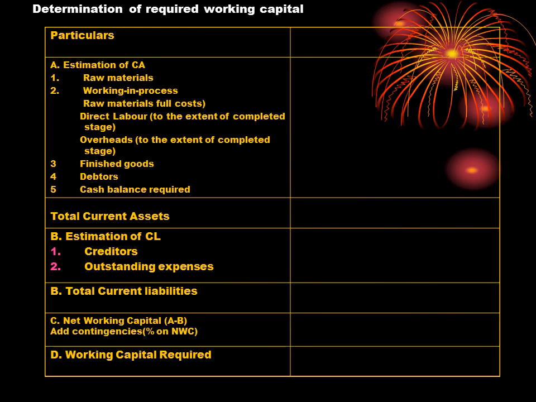Now, the determination of required working capital. This is the chart. We determine the requirement of working capital where the current assets are mentioned in point A, like raw material, work in progress, finished goods, debtors, and cash balance, which means the total of current assets. And in point B they have mentioned the estimation of current liabilities, like creditors and outstanding expenses, which is the total current liabilities. The net working capital can be identified by A minus B, that is current assets minus current liabilities.